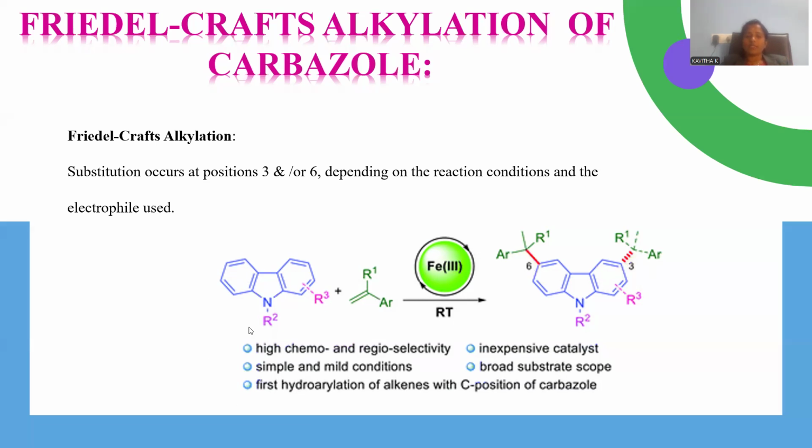So that is called alkylation. Alkylation is accomplished in the presence of Lewis acid, and the alkylating agent preferentially goes to substitution at both positions like 3rd and 6th as well.